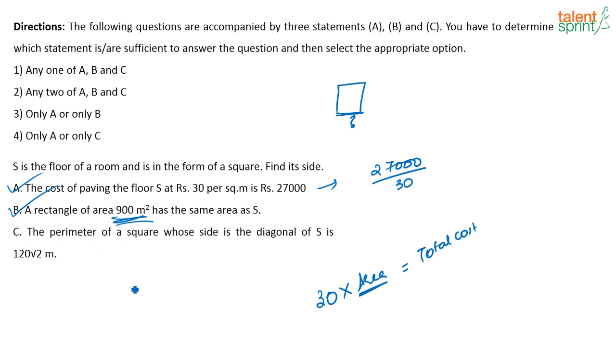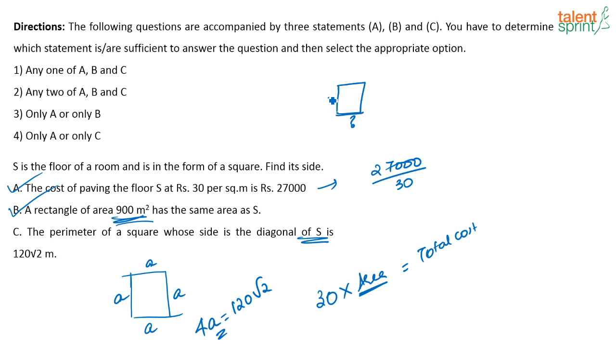The perimeter of a square whose side is the diagonal of S is 120 root 2. Okay, so I have a square, with sides A. So what do I have? I have the perimeter of the square, that is 4A, which is equal to 120 root 2. Now what is this A? This A represents the diagonal of S, right?